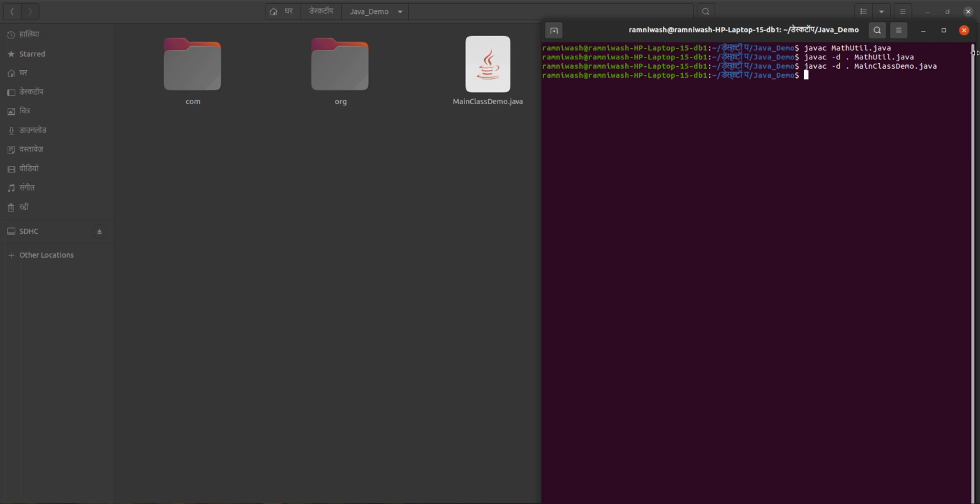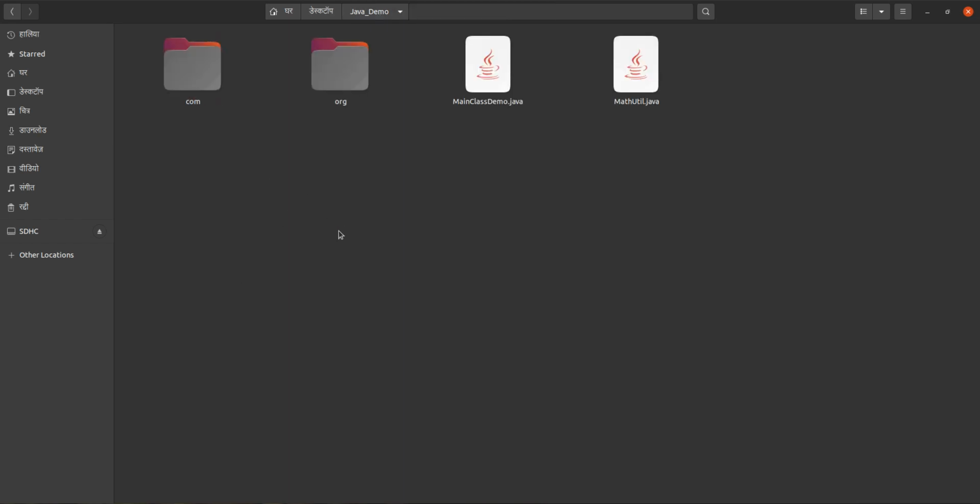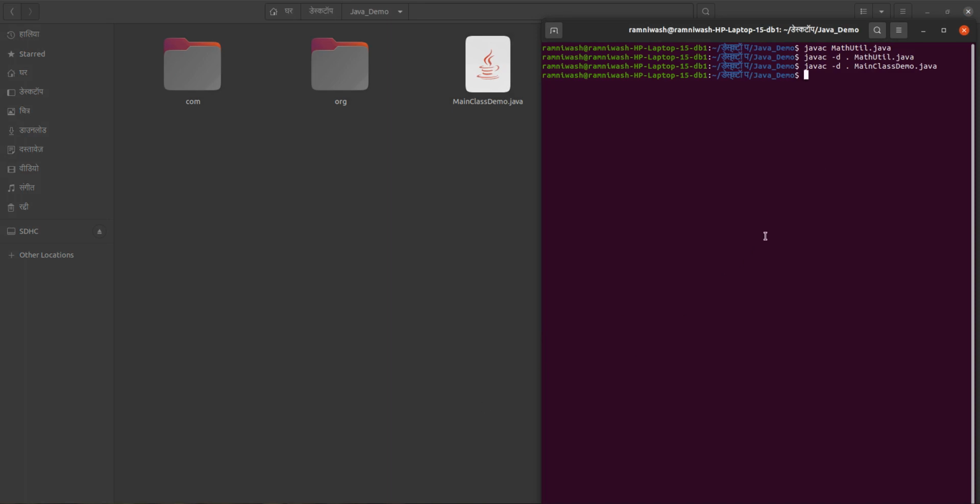How will we run this? Suppose in this main class demo, where is main class demo? That is inside com.techhub, main class demo. This is our main class. In this one, the main method is there, so we have to execute this one. How will we execute this one? We have opened a terminal here, and we will run it in the same way.